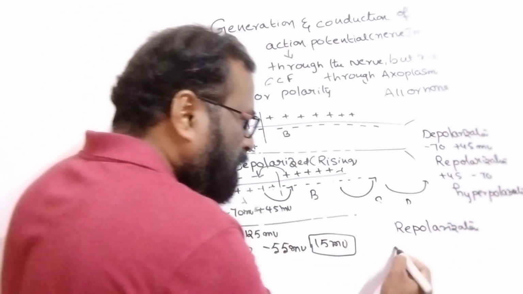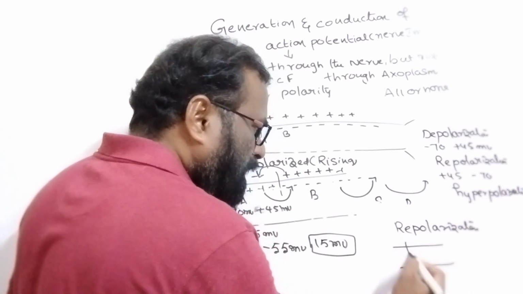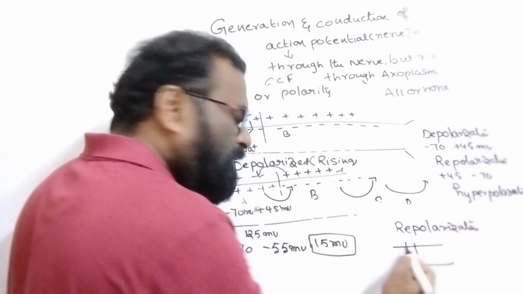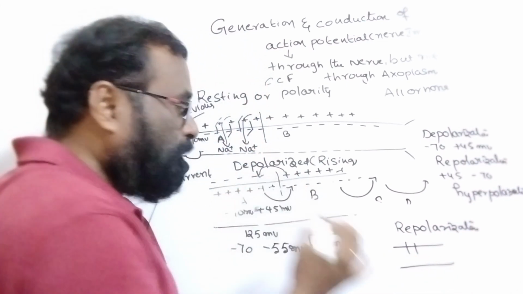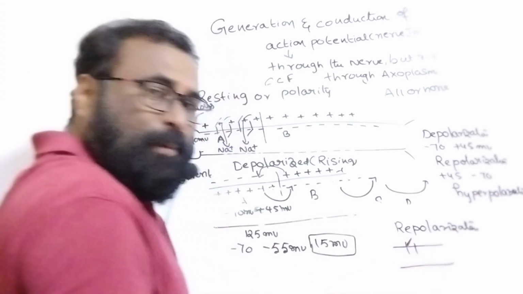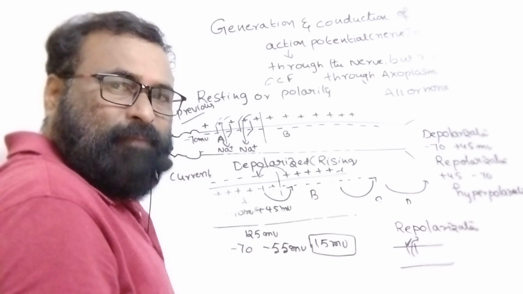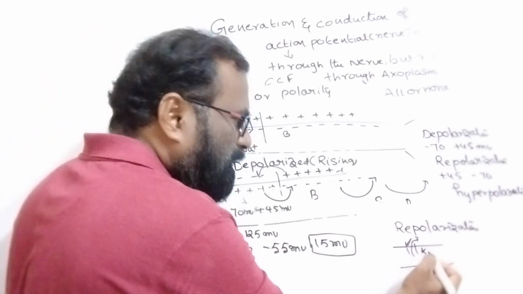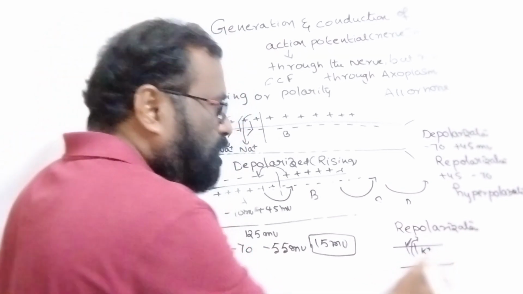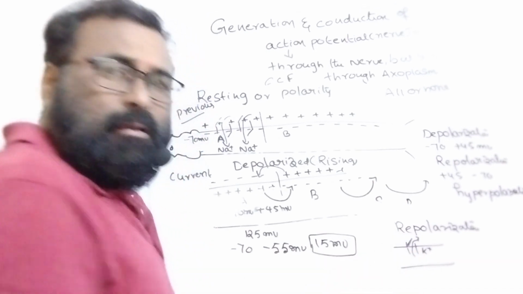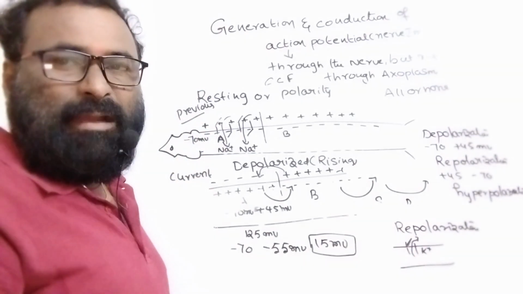During repolarization, the potassium gated channels, which are specific channels present on the membrane, have their gate open, only one gate. Due to the efflux of potassium ions, the charge changes from plus 45 to minus 70.